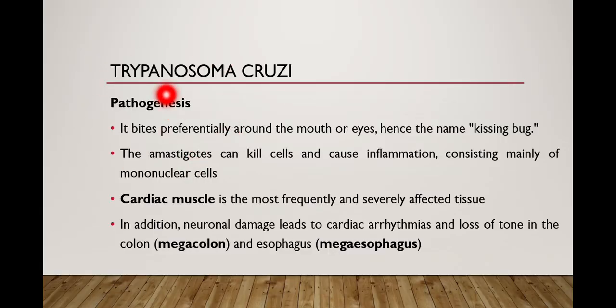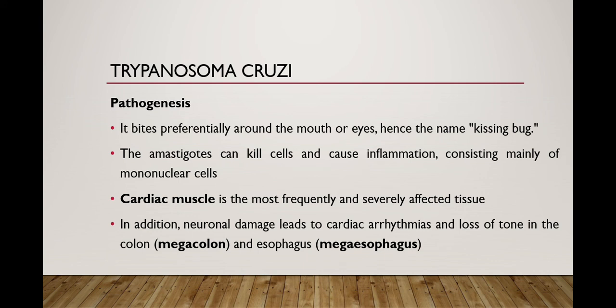Now, what is the pathogenesis? As we know, triatomine bugs bite preferentially around the mouth or eyes, hence the name kissing bugs. As I told you in my previous slide, the triatomine bug is also known as the kissing bug because it prefers to bite around the mouth or eyes. And I also told that it is also known as cone nose bug because the shape of the head of the triatomine bug is like a cone.